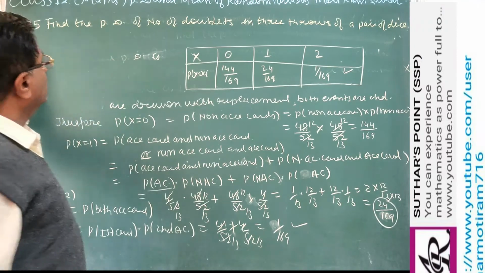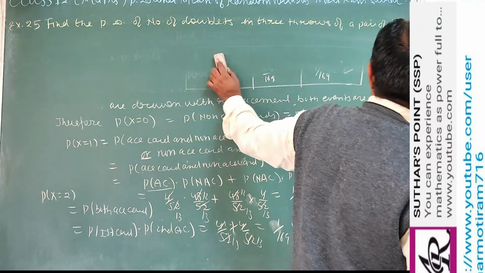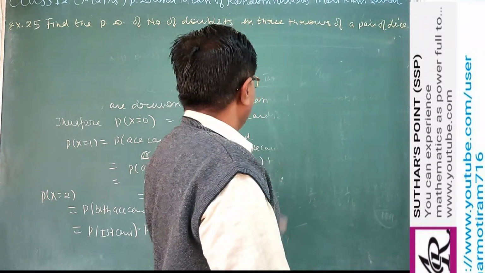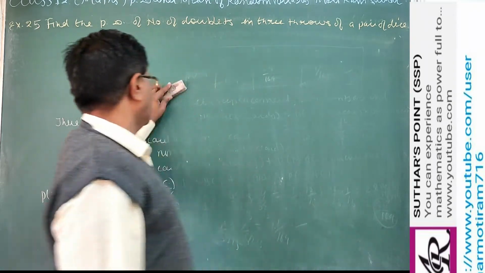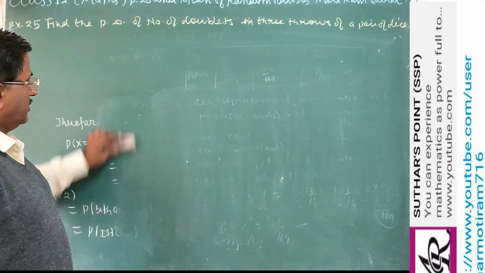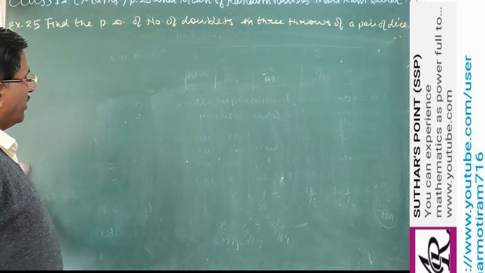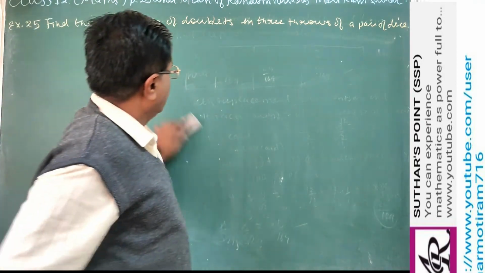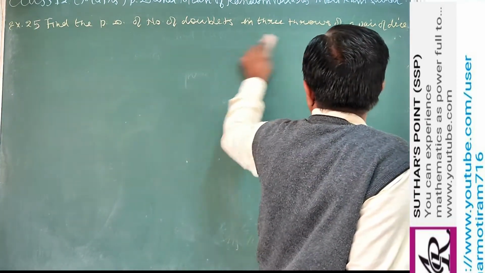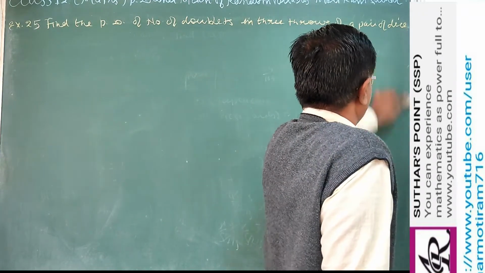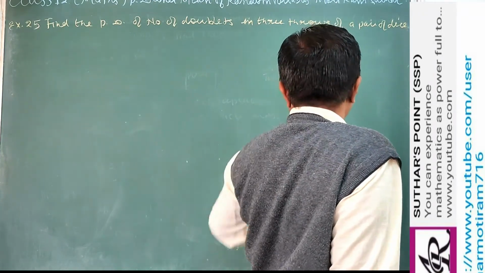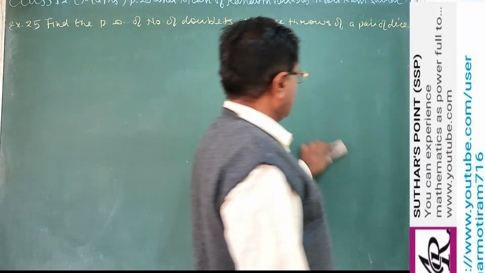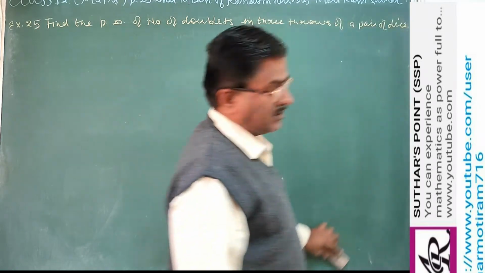Clear? So as you know that doublets means both dice show the same number. The meaning of doublet means when both dice show same number, that is 1 1, 2 2, 3 3, 4 4, 5 5 and 6 6. These numbers often we call a doublet. But this is 3 times we are throwing. So there may be 1 doublet, there may be 2 doublets, or there may be 3 doublets. Because we are throwing this pair of dice 3 times.